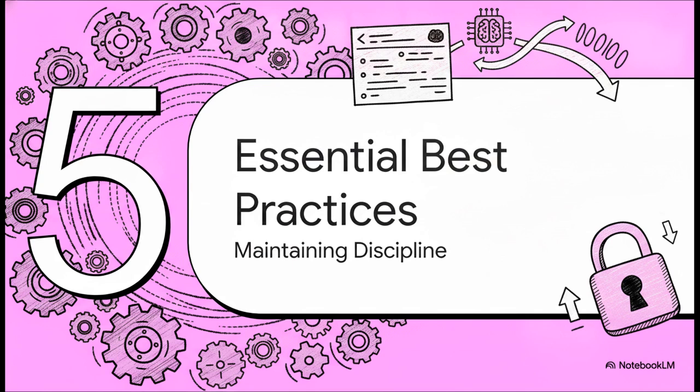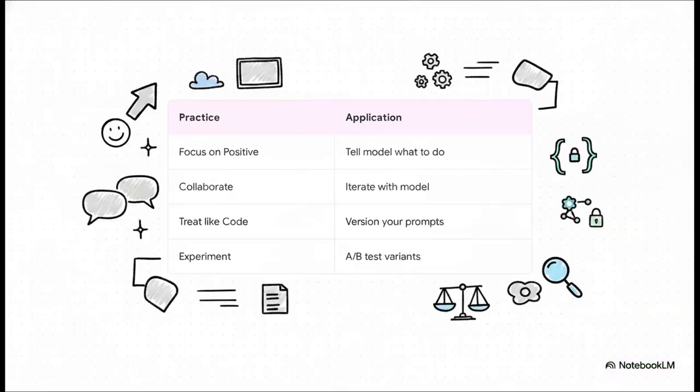Section 5. Essential Best Practices. So the crucial point is that building these systems is exciting, but maintaining them requires true engineering discipline. First off, always focus on the positive. Tell the model exactly what you want it to do, rather than giving it a massive list of what not to do. Models follow positive constraints much better. Second, collaborate. Use the LLM itself to help you brainstorm and refine your prompt structures. Ask it how it would prefer the prompt to be formatted.